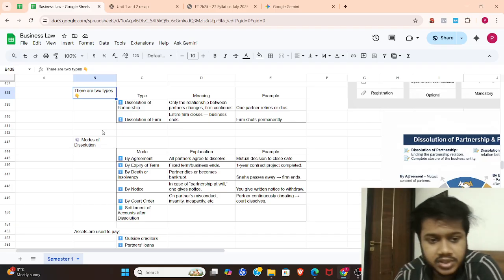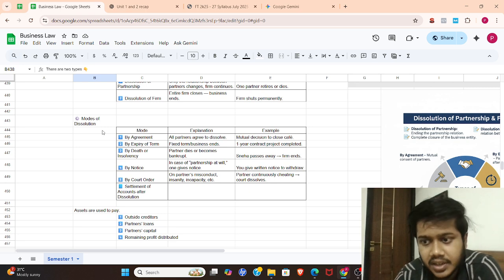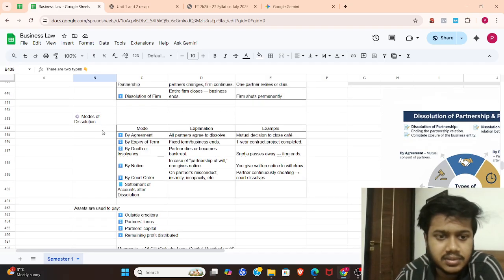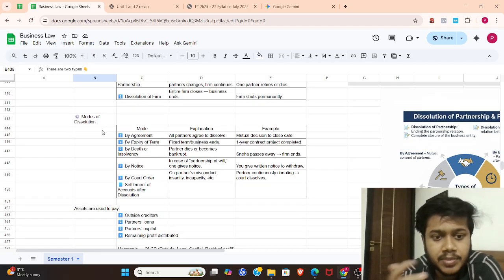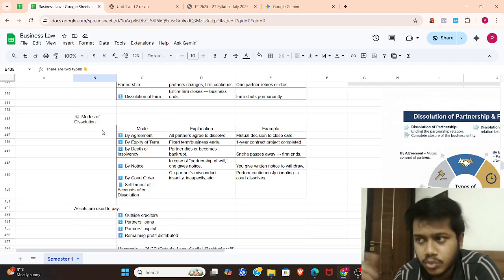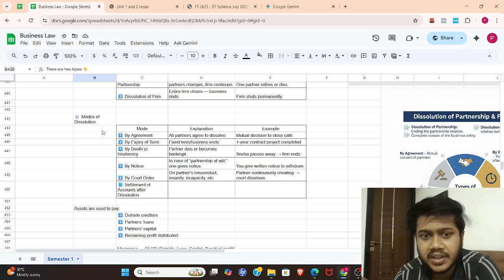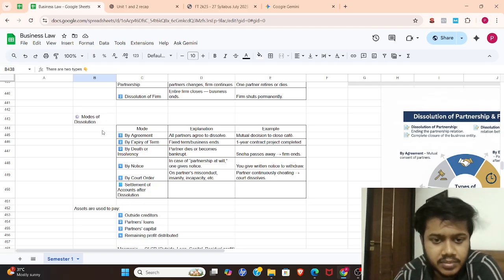But there are different modes. There are around five modes of dissolution. The first is by agreement, where both partners agree to dissolve. Okay, sorted. The second is by expiry of a term. For example, two or more people come together for a certain project or for a certain period. At the point of expiry, they separate and close the firm. So we consider it under expiry of term.